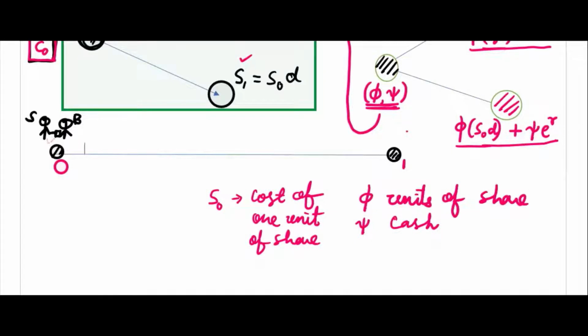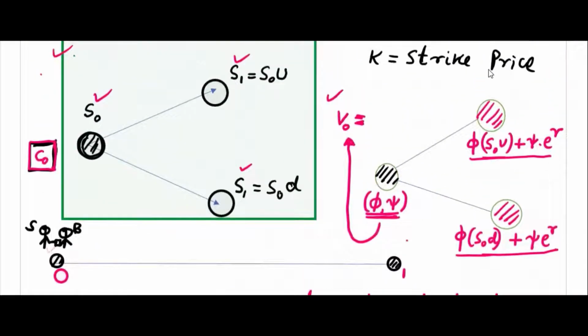This is money anyway, that is psi. So the value of the portfolio will be 5 S0 plus psi. This is what he has to spend. If you remember the last example, this was some 5.732, so that amount this guy has to spend.